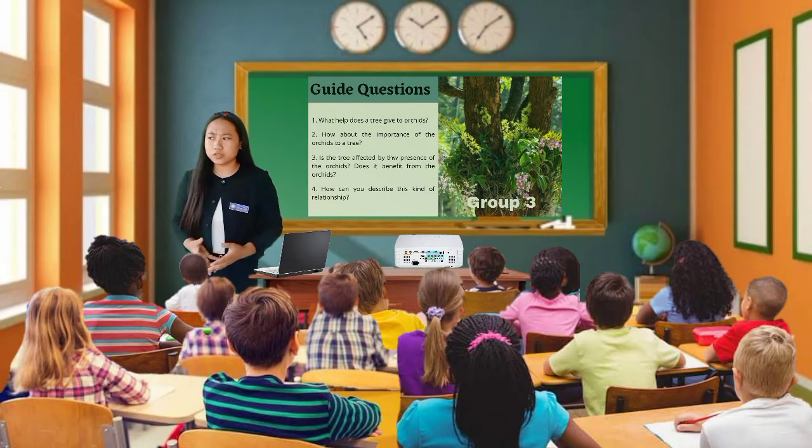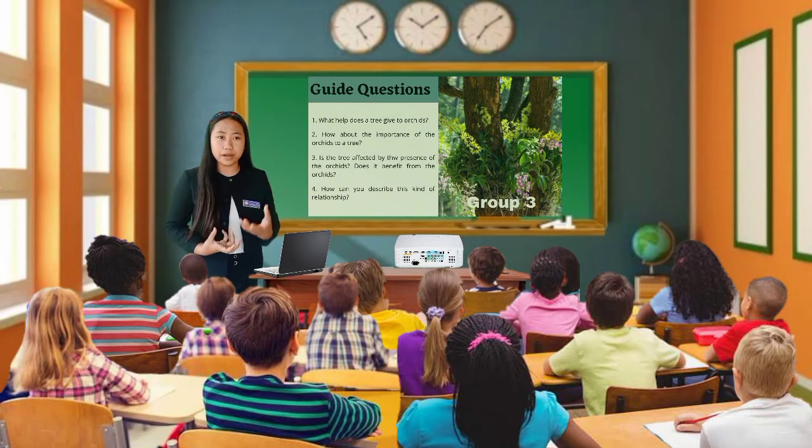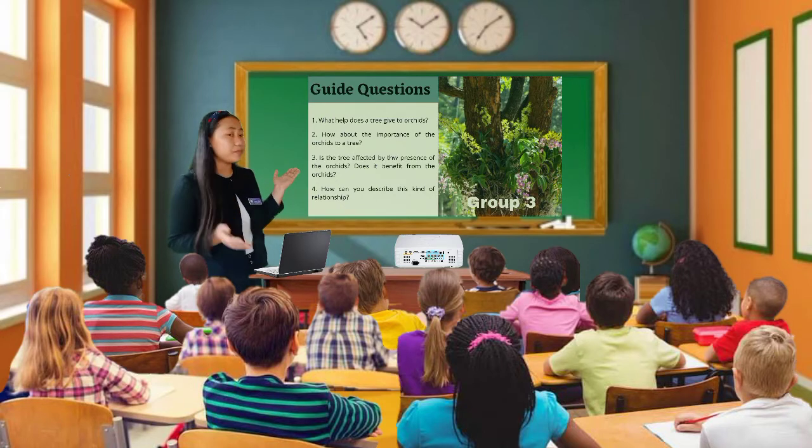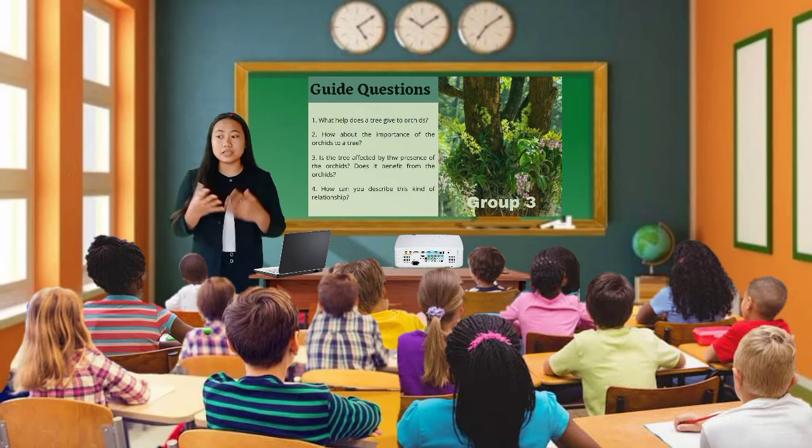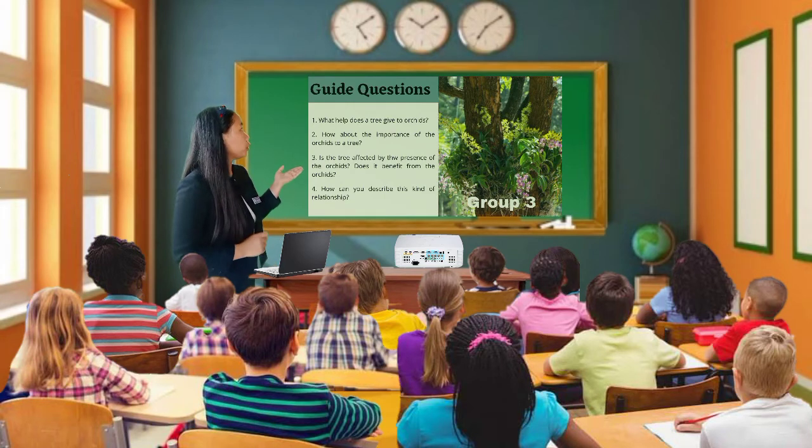As you observe, orchids are always placed in branches of trees or stems to grow, right? Because orchids are an example of epiphyte plants. When we say epiphyte plants, in simple terms, these are the plants that grow on other plants. They are placed on other plants to grow. Okay, so understood, class? Let us now move on to the second guide question for group 3.